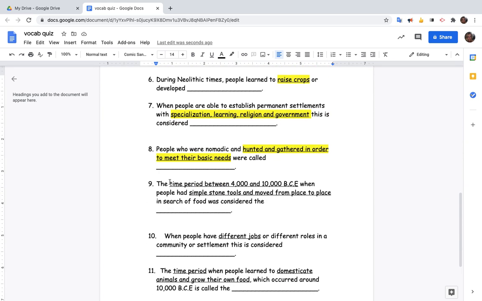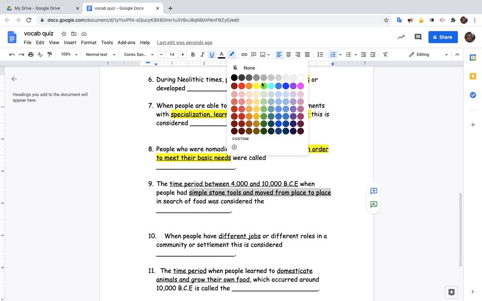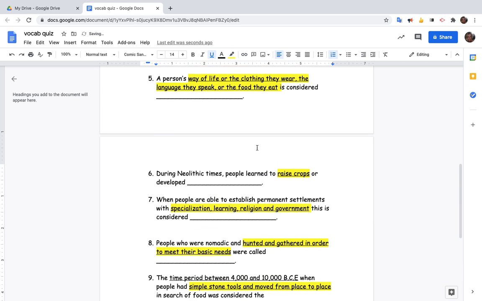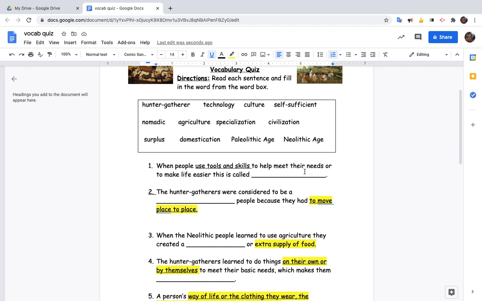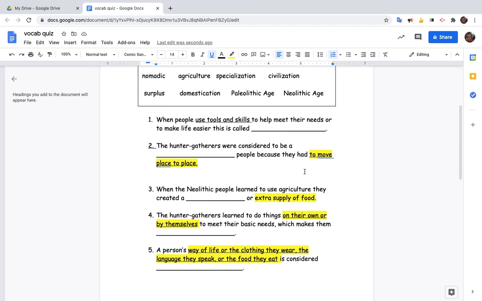Question number 9. The time period between 4000 and 10,000 BCE when people had simple stone tools and moved from place to place in search of food was considered the what? So people have simple stone tools and they're moving from place to place. I'll give you a hint. Is it Paleolithic age or Neolithic age when you're moving around?